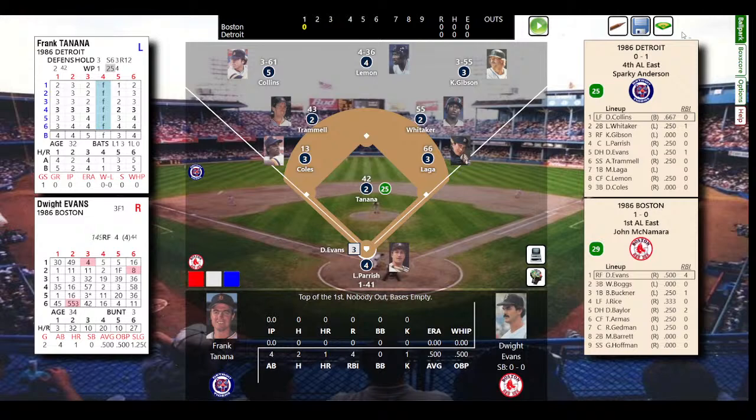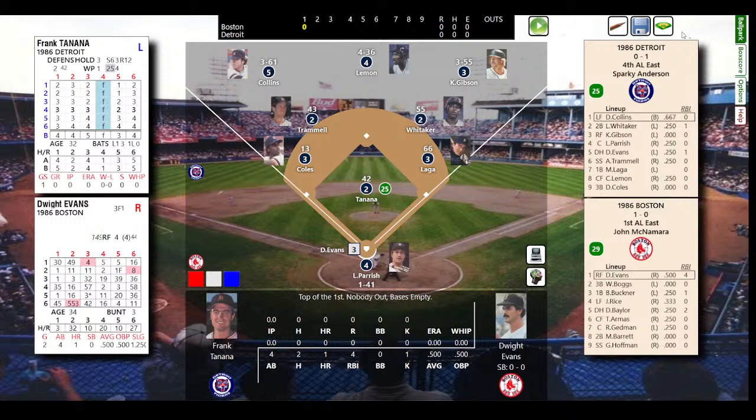Tigers defense in the infield. Let's take a look. Darnell Coles, not very good. 3 for range, which is average, 13 for air, which is horrible. Alan Trammell, 2 for range, very good, 43 for air, pretty good. Whitaker's pretty elite over there, 2 for range, 55 for air. Mike Laga, 3 for range, which is average, but the 66 for air is as good as you can get.